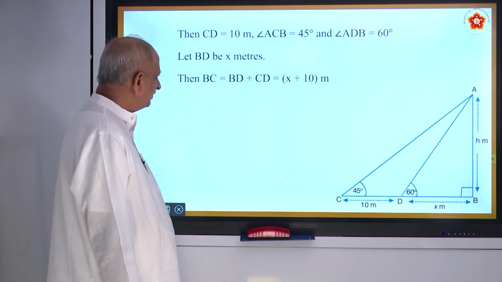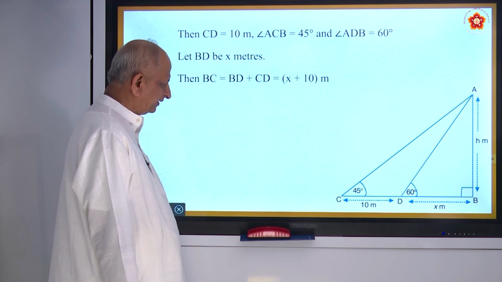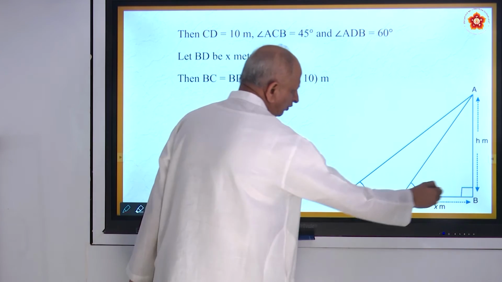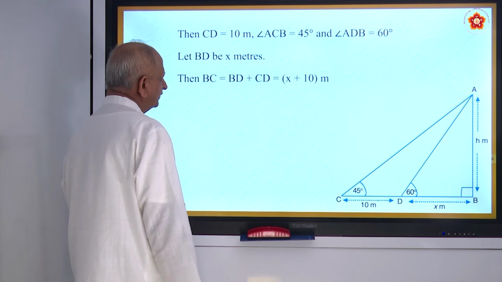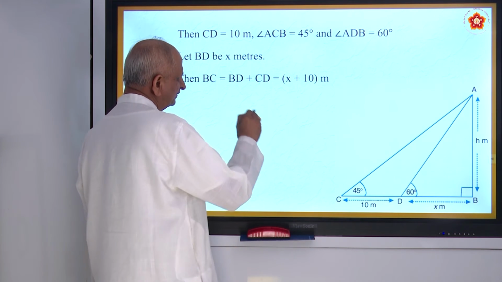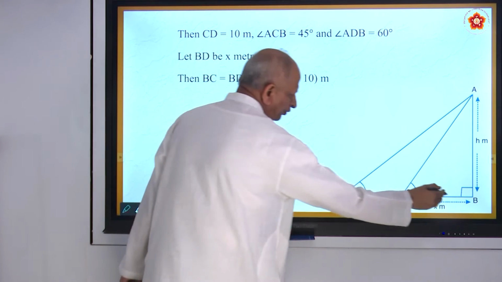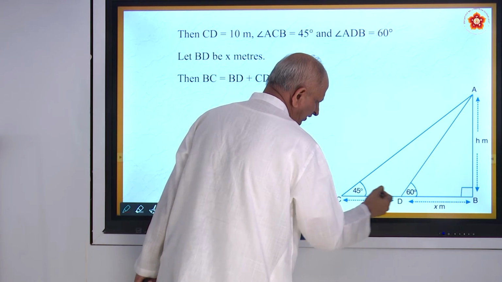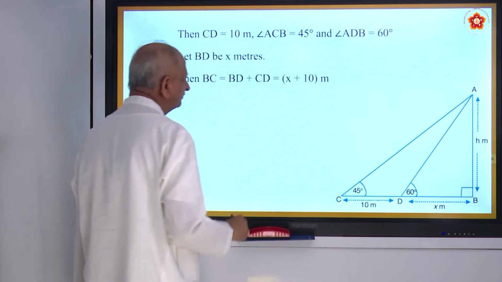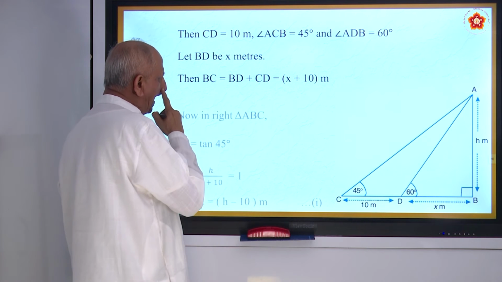Let BD be equal to X meters. This we don't know. And BC is BD plus CD. So BD is X, CD is 10. So X plus 10 is BC.